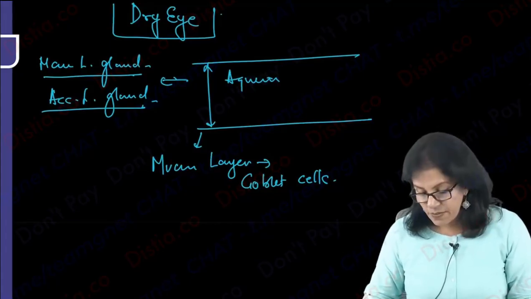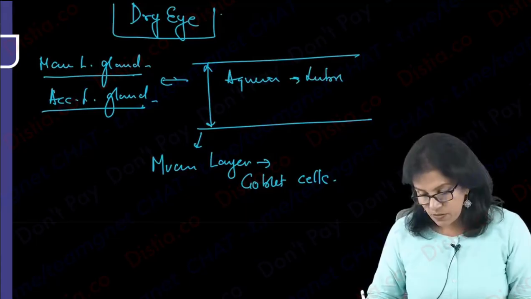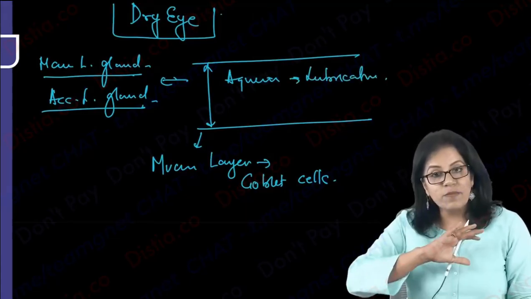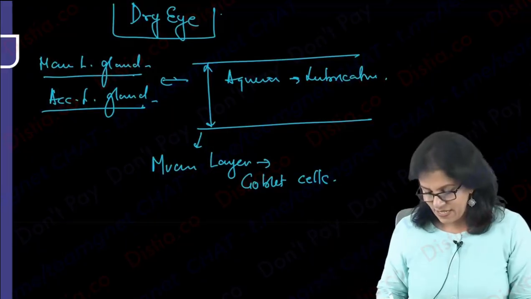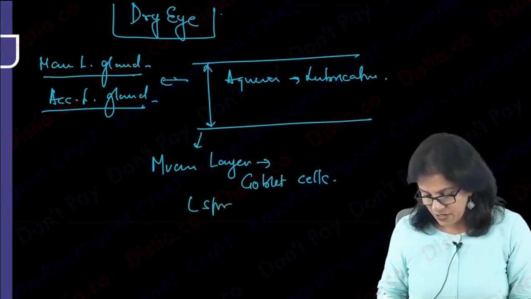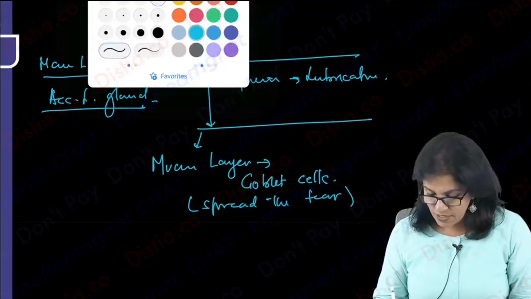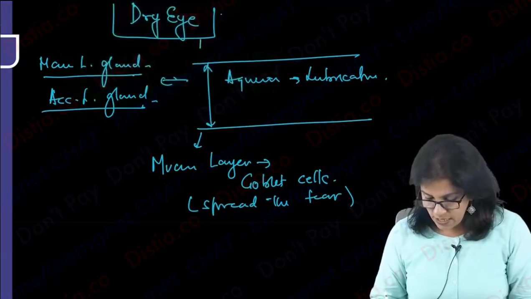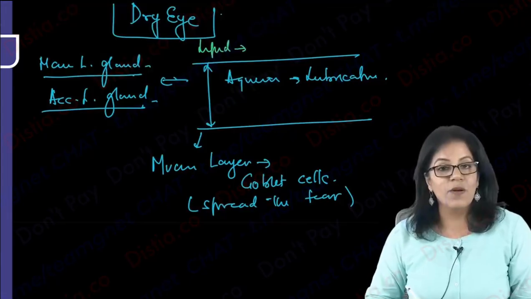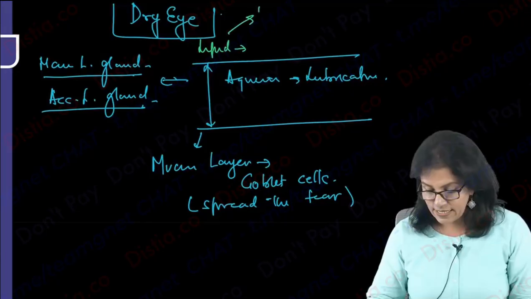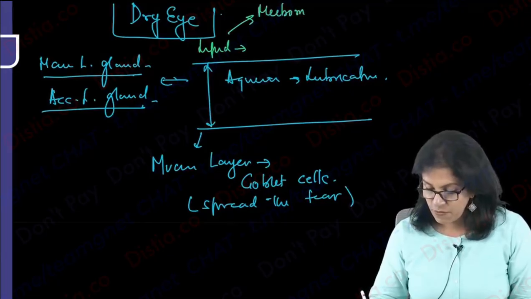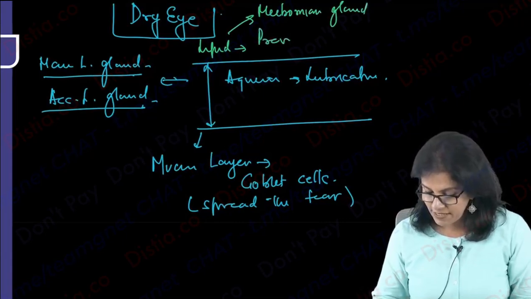And what is the main role of aqueous? Lubrication. What was the main role of the mucin layer? To help the tear to spread on the ocular surface. So this was to spread the tear on the ocular surface, and this is lubrication. Okay, coming to the uppermost. Uppermost is your lipid layer. The lipid layer is formed by meibomian glands in the lids. And what is the main role of the lipid layer, all of you? It prevents evaporation of tear.